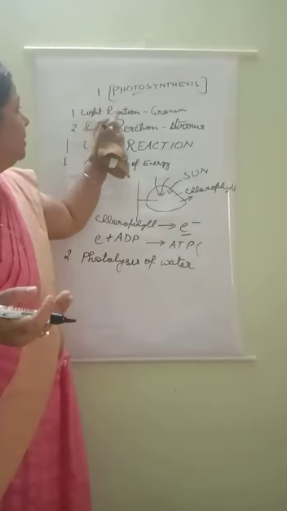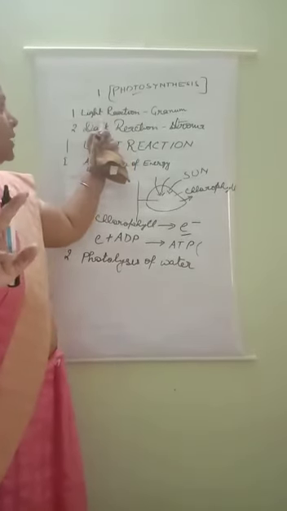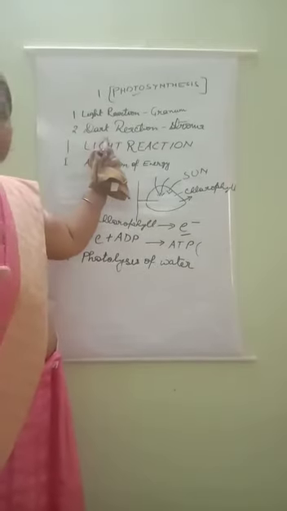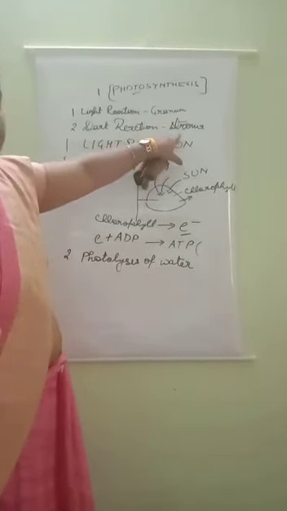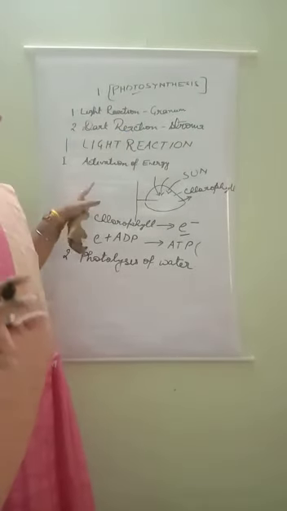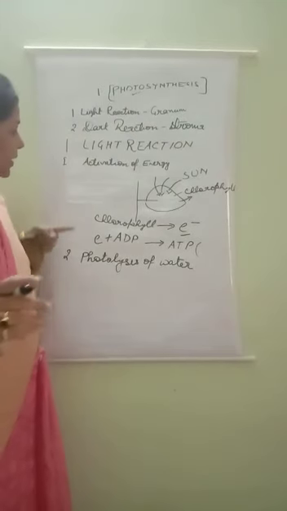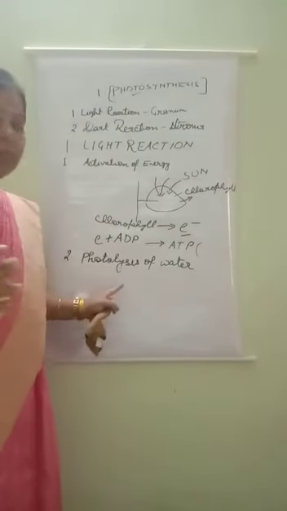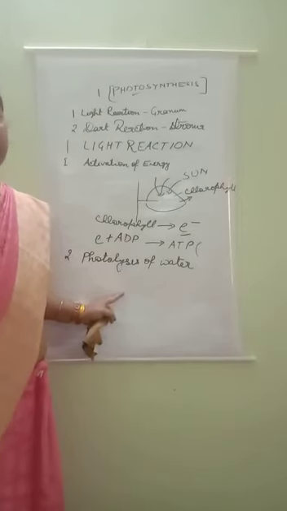Again I am repeating, photosynthesis completes in two steps. One is known as light reaction, the second is known as dark reaction. Light reaction takes place in the granum, dark reaction takes place in the stroma. And in light reaction, the first step is known as activation of energy, and the second step is known as photolysis of water. The second step I will teach you in my next video.